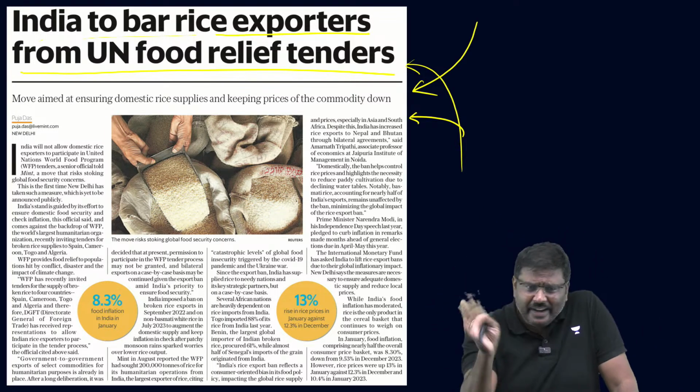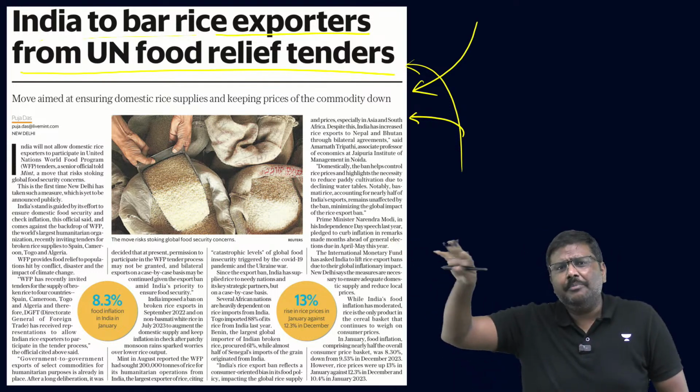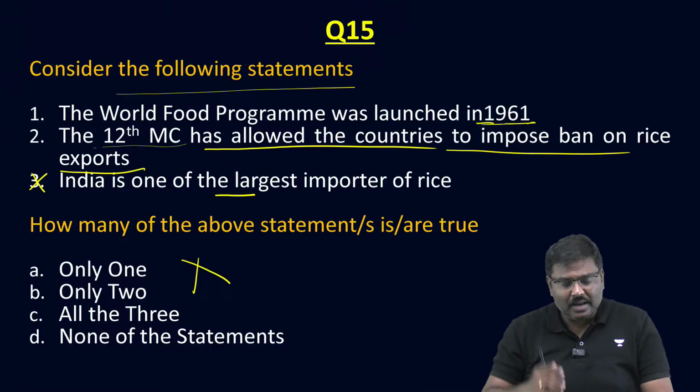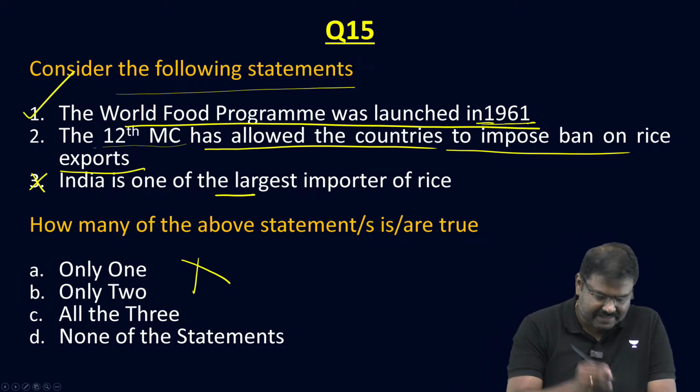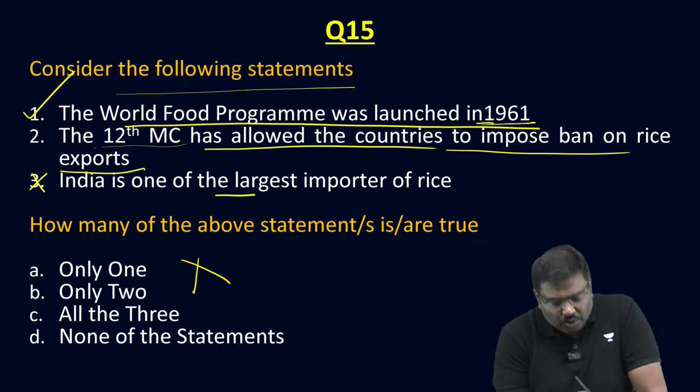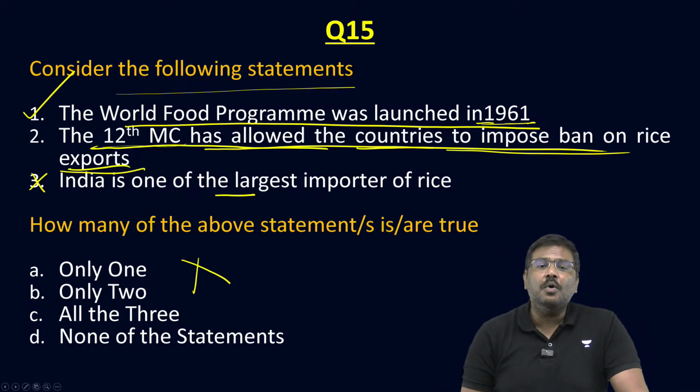In fact, please understand, wheat was allowed. Right? Wheat was allowed to be exported through World Food Program. Rice was not allowed. Is the point clear? Rice was never allowed. So, World Food Program was launched in 1961. Yes, correct. The 12th Ministerial Conference allowed the countries to impose ban on the rice export.